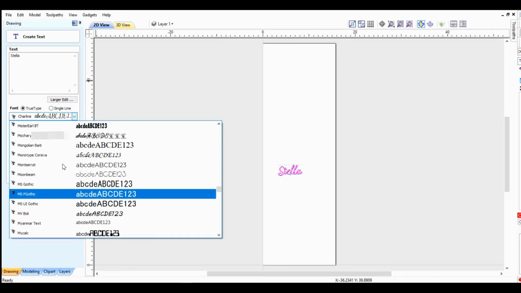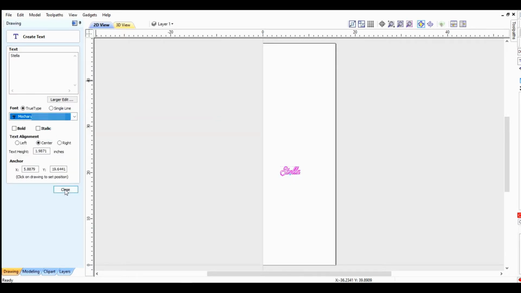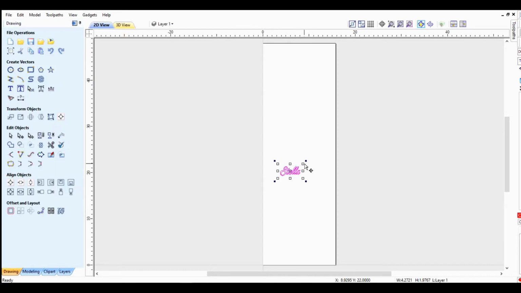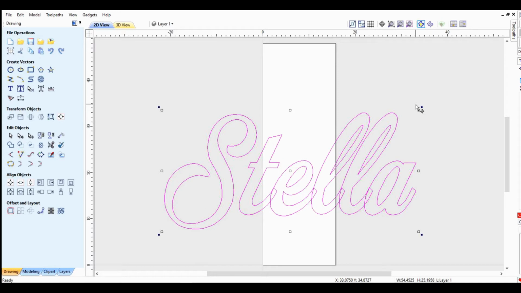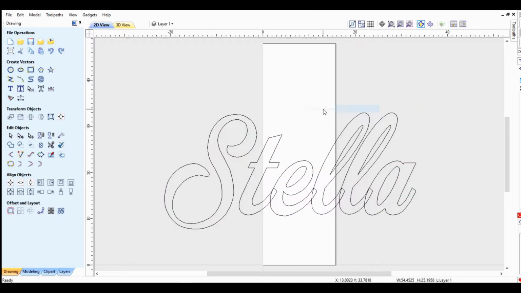So let's see what font we got here. Okay, it looks pretty good. Let me make that bigger. Just click and drag and expand that out so I can see what I'm doing. Alright, now I'm going to convert it to curves. Right click and then convert to curves. Now each piece is its own element.